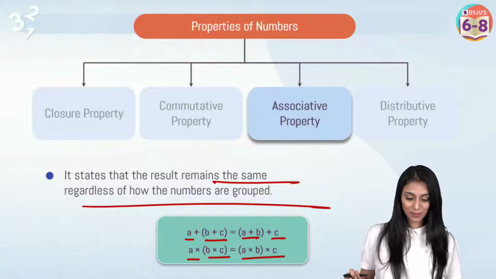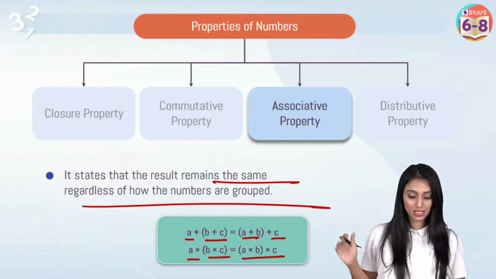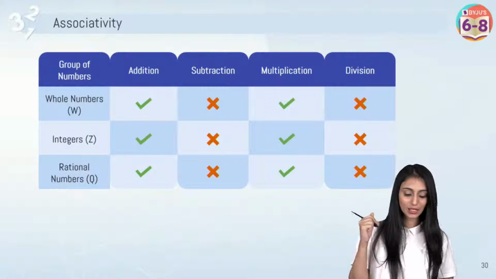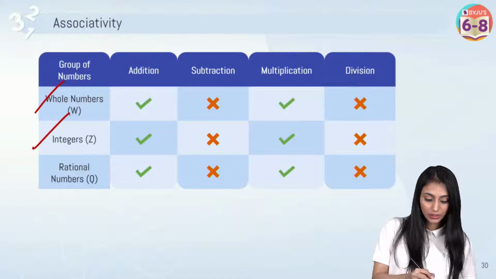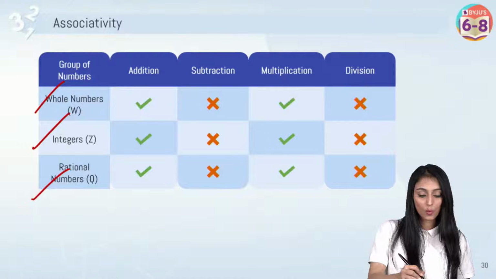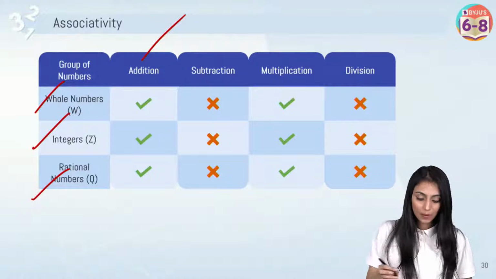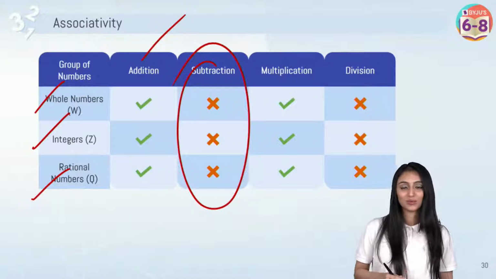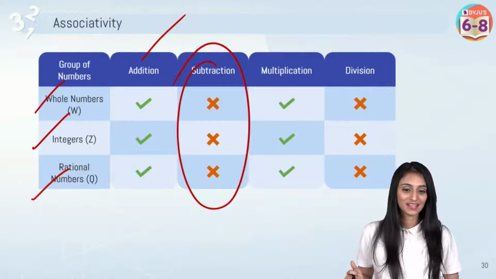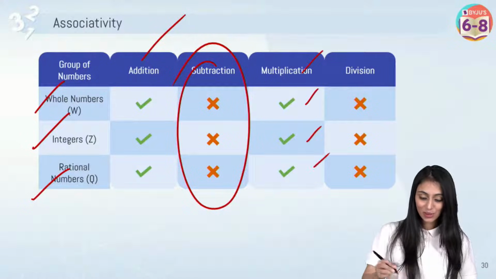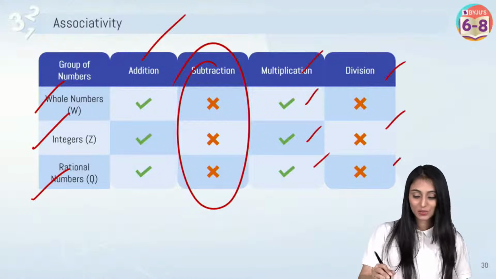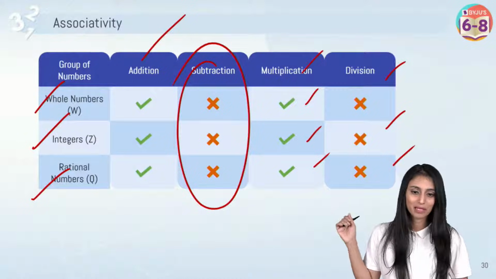All right. Awesome. So this is the generalized form of the associative property. Okay, let's quickly take a look at this table. When I'm talking about whole numbers, integers, rational numbers, associativity over addition holds true, right? But not in the case of subtraction. You can pick up any case, it will not hold true. Similarly for multiplication it holds true, and for division it doesn't hold true for any of them. You can pick any example.